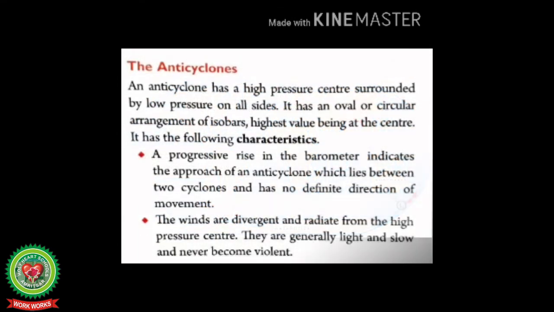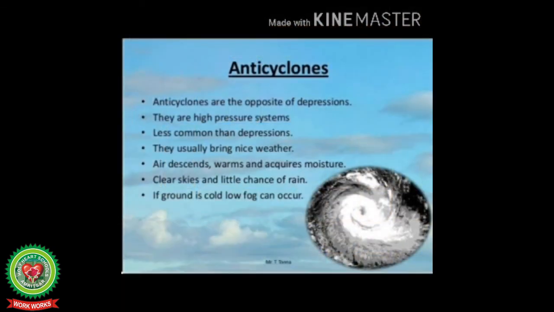Next are the anticyclones. An anticyclone has a high pressure center surrounded by low pressure on all sides. It has an oval or circular arrangement of isobars, the highest value being at the center. It has the following characteristics. A progressive rise in the barometer indicates the approach of an anticyclone, which lies between two cyclones and has no definite direction of movement. Let us discuss in simple language.